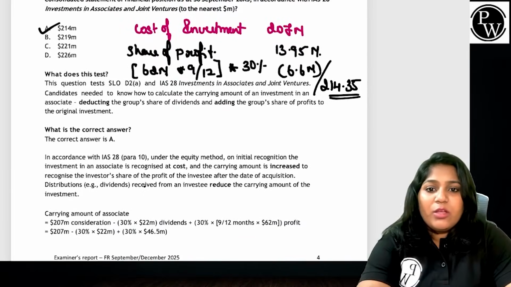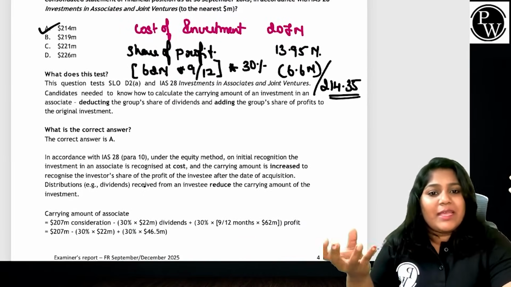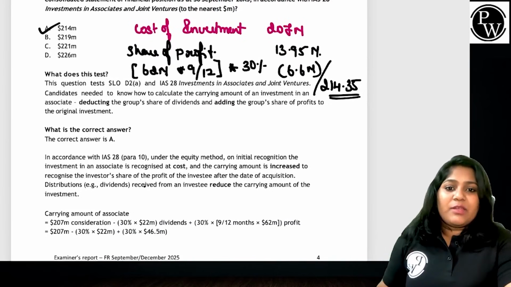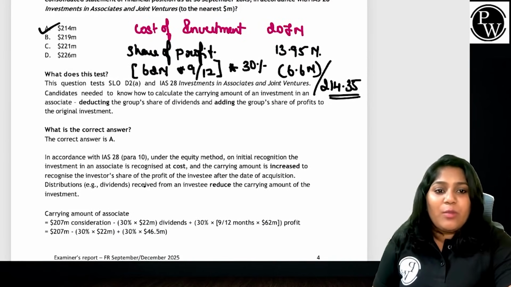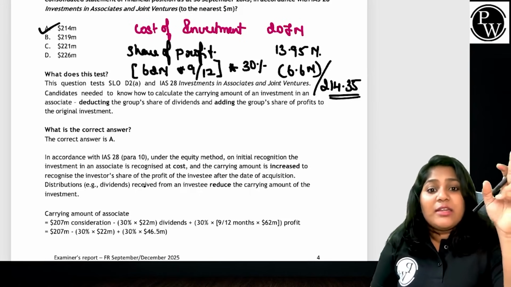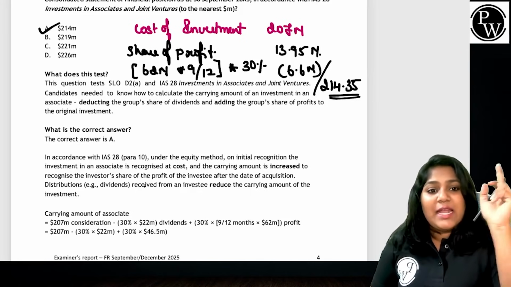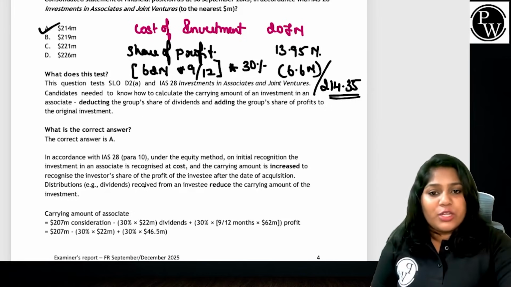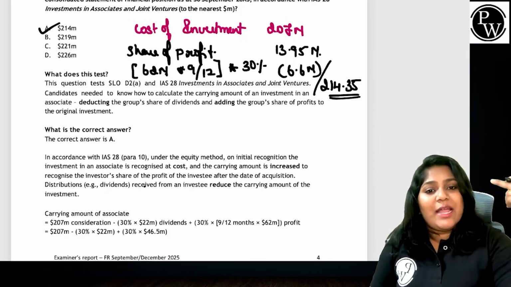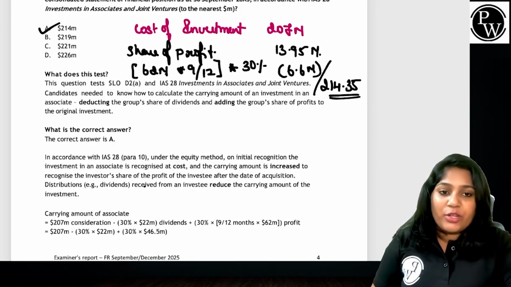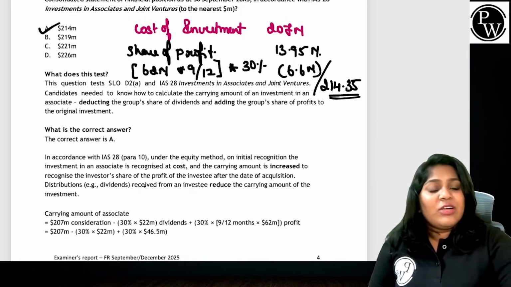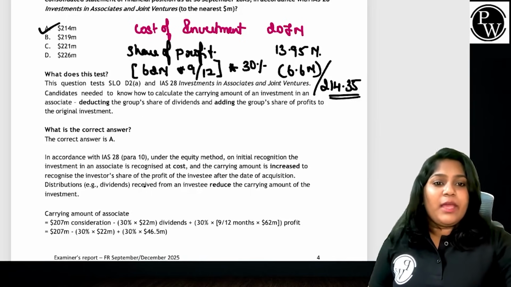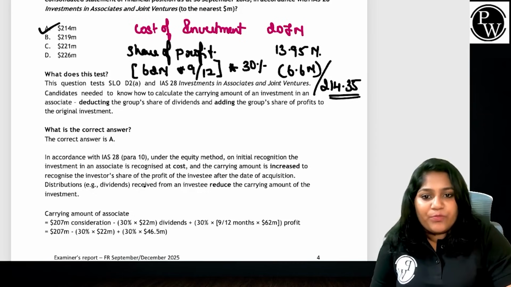but this question tests IAS 28, Investments in Associates and Joint Ventures. We need to know how to calculate the carrying amount of an investment in an associate, deducting the group share of dividends and adding the group share of profits to the original investment. Very rightly said. You add the profit but you deduct the dividend, because profit is your earning, it increases your investment, but dividend is a cash payment which reduces your investment. Once the dividend is paid, you can't say pay me again. You have to reduce your investment value, right?